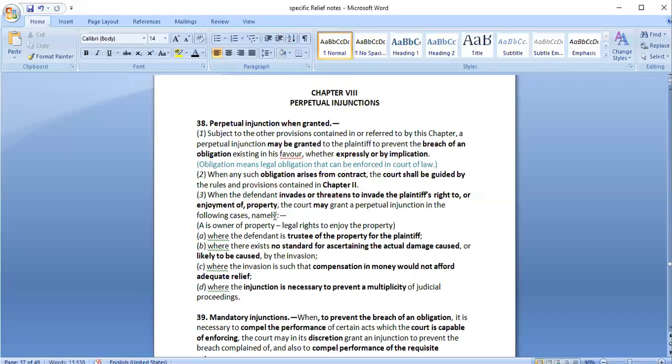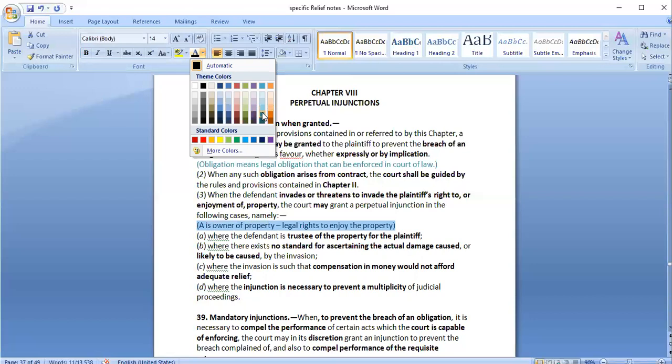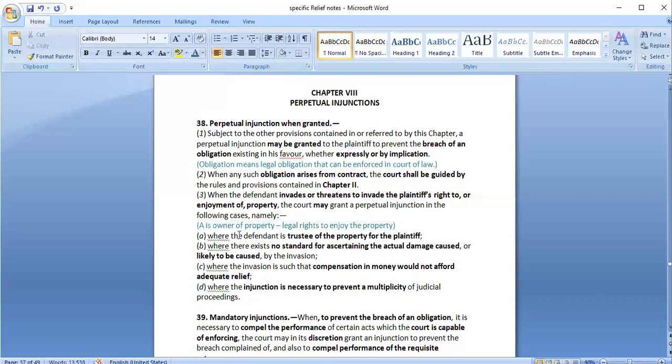So when the defendant invades or threatens to invade the plaintiff's right over a certain property, then he can go to the court asking for this relief. If A is the owner of a property, he can go to the court and say that I am the owner, I have the legal rights to enjoy this property. So the court can pass an injunction order preventing them from continuing such acts. So in which cases would it be granted?